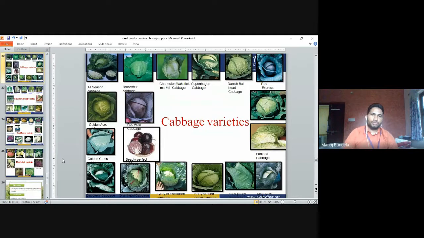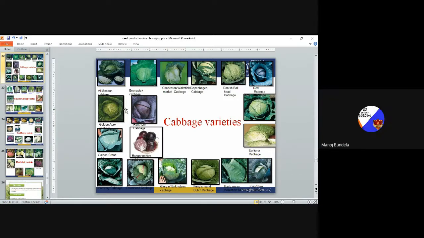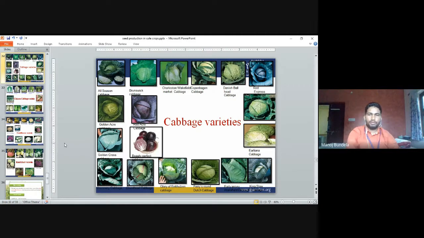Varieties. So these are the cabbage varieties, all season cabbage varieties. We have already discussed varieties like Red Express cabbage, Berliner cabbage, Red Acre cabbage, Golden Cross cabbage, Beauty Perfect cabbage, and Golden Acre. So these are all different varieties of cabbage, and the color is different. This one is red color, so red cabbages are there. This is green, complete green. Some light greens are there, light yellowish colors are there. So these are all different colors. King slaw. These are all developed in different countries and different parts of India.